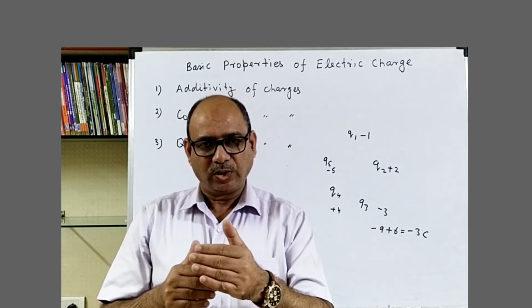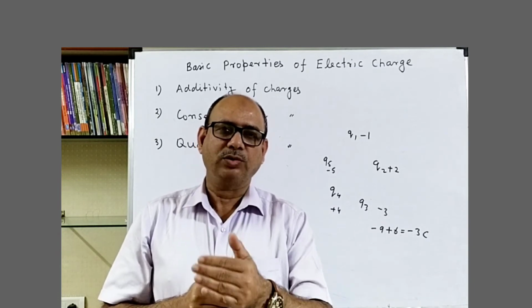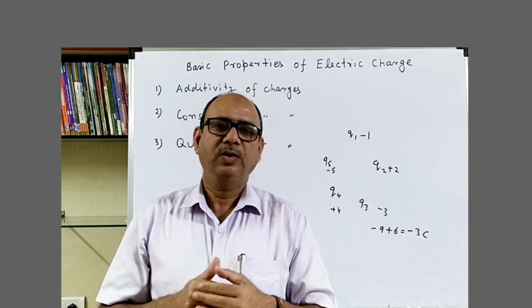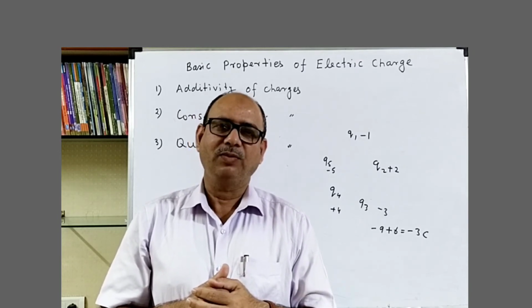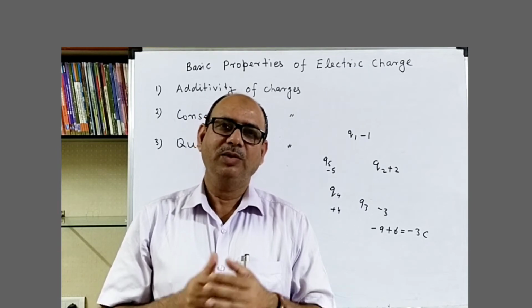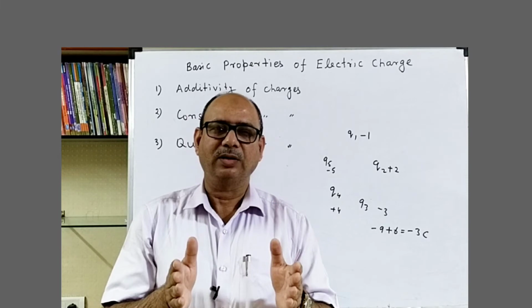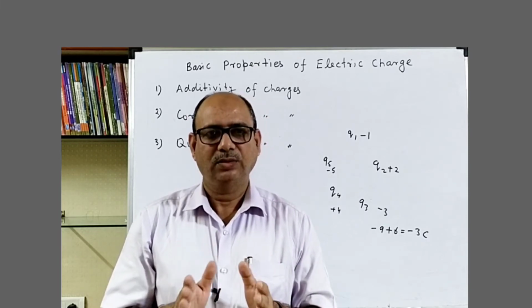When electrons and protons are created, then charge on proton is positive and electron is the same magnitude of negative. And when we do the algebraic sum, the net will come out to be 0. That means before the creation and after the creation, the net charge on the system is 0. That means charge is conserved.